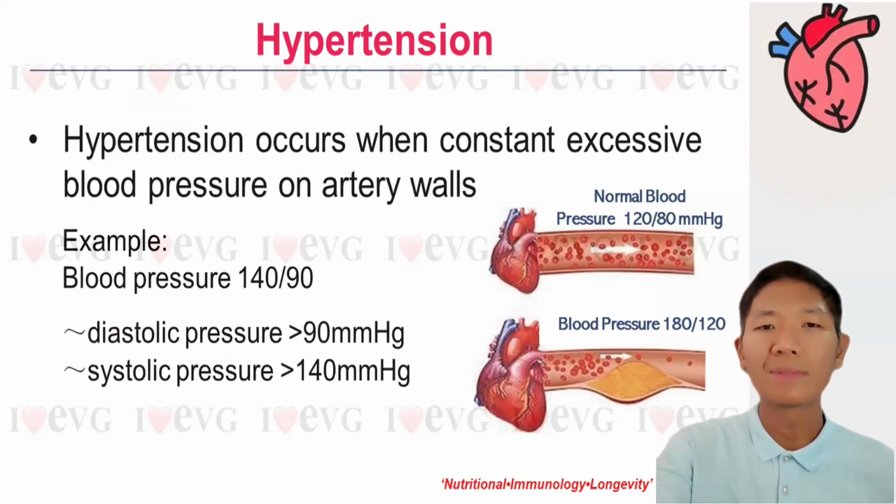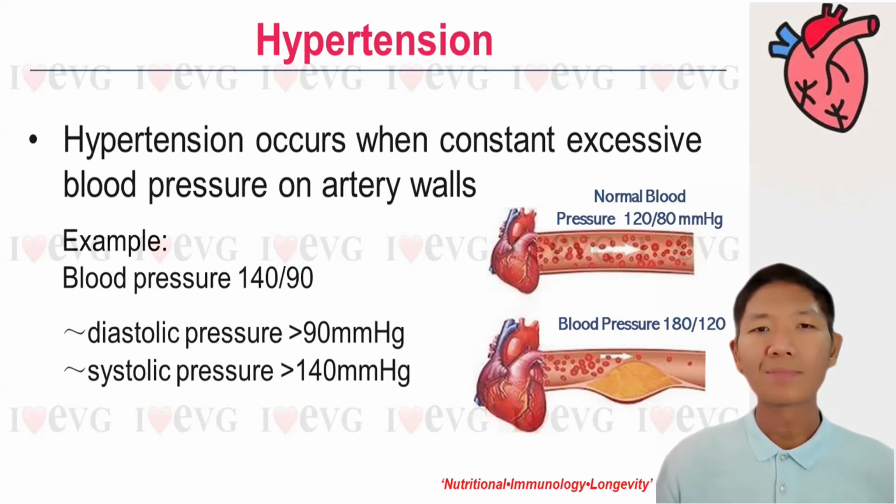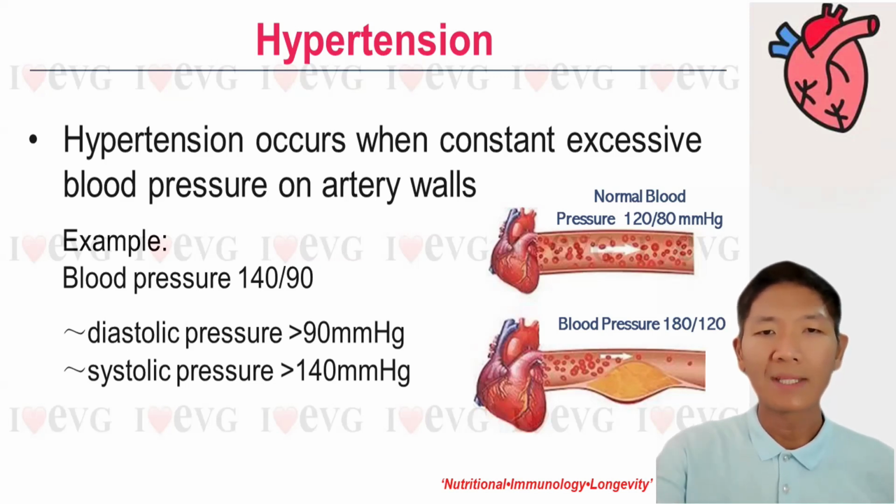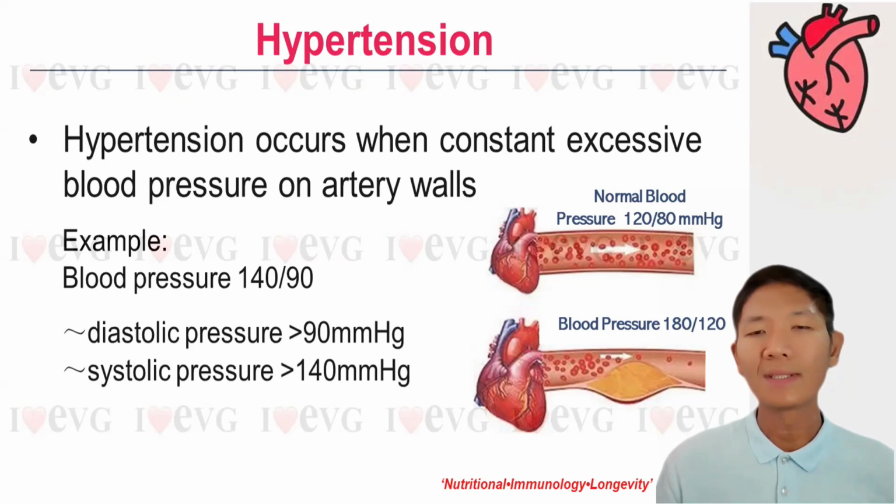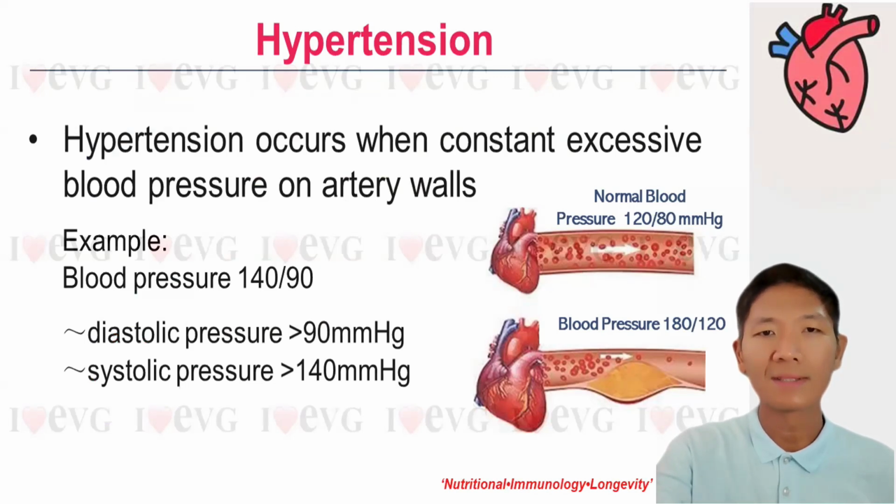So what is the healthy blood pressure range? The normal blood pressure range is 120 over 80, where the diastolic pressure is less than 80 and the systolic pressure is less than 120. Hypertension causes T cells to accumulate in the kidneys, causing kidney dysfunction and leading to the weakening or loss of the kidney's ability to excrete water and sodium. Hence, hypertension is often known as the silent killer.